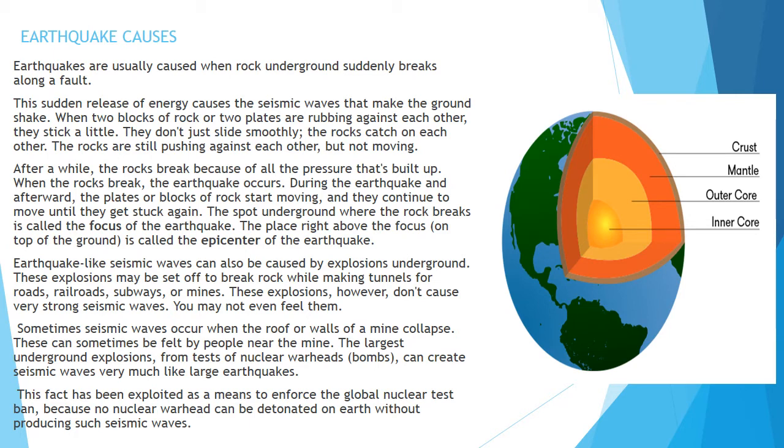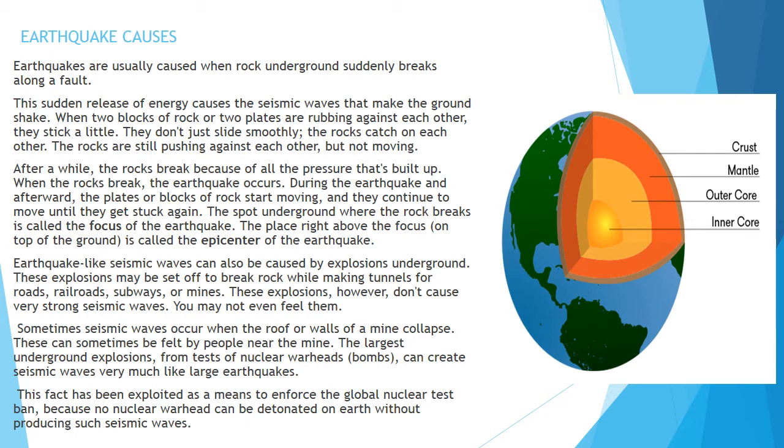Whenever the rock breaks at a spot, that spot is called the focus of the earthquake, and the place above the focus on the top of the ground is called the epicenter. From the focus, directly perpendicular towards the earth's surface on the ground, is the epicenter.